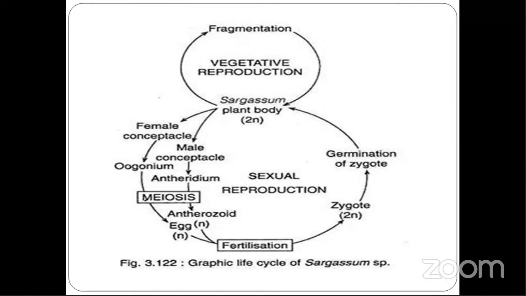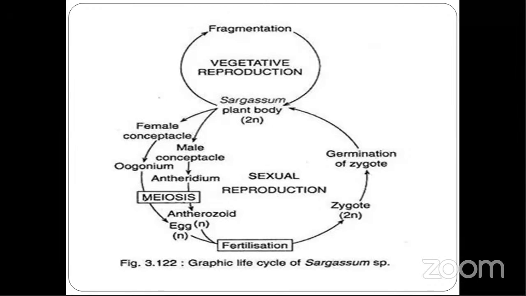From oogonium, you have the egg, and from antheridium, you have the antherozoid. They fuse, undergo fertilization and form the zygote. And from the zygote, you have a vegetative structure, that is the sporophytic plant, which is diploid, and that gives rise to a Sargassum plant body. So this is about the life cycle of Sargassum.